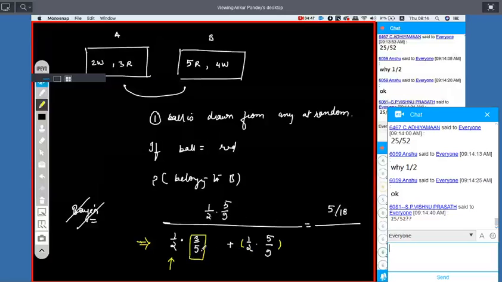See, numerator is 5 by 18, denominator is 3 by 10 plus 5 by 18. Okay?